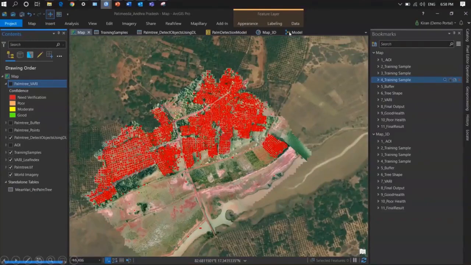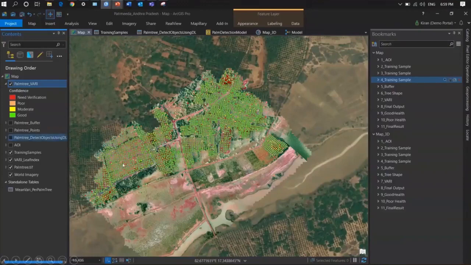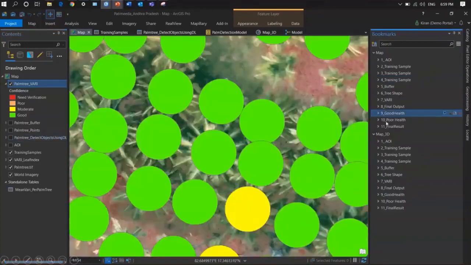And with that, now I am going to the particular place and we can see how every tree has been clearly extracted in 4 different categories, which are need verification, poor, moderate. Let's see some of the health. These are the very good health trees. That's why you can see the green color.